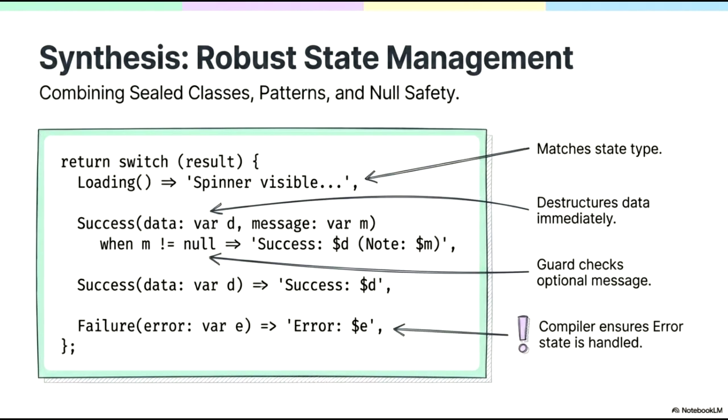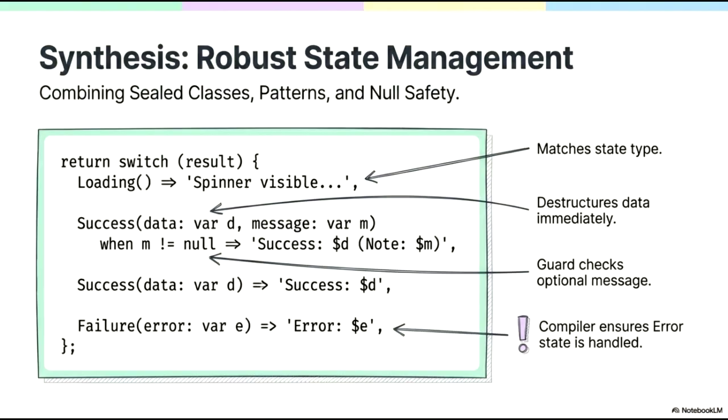To synthesize these concepts, let's look at how combining sealed classes, patterns, and null safety results in robust state management. This switch expression elegantly handles the various states of an operation. First, it matches the state type directly, as seen with the loading state. For the success state, we use object patterns to destructure the data and message properties immediately into local variables. Notice the use of a guard clause with the when keyword. This allows us to specify a more precise match for when a message is present, while the subsequent case handles the fallback.